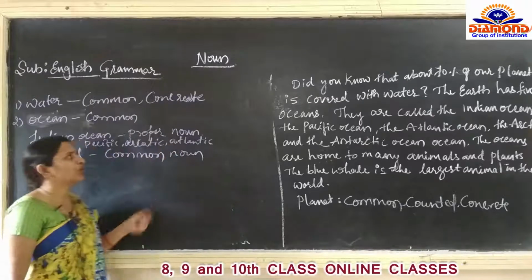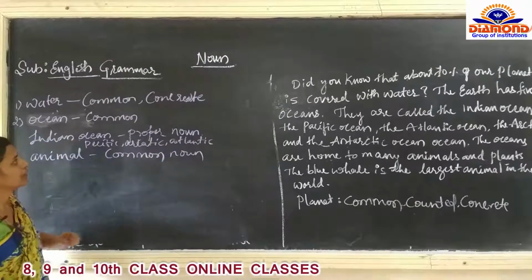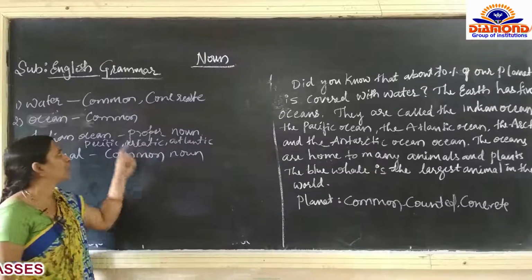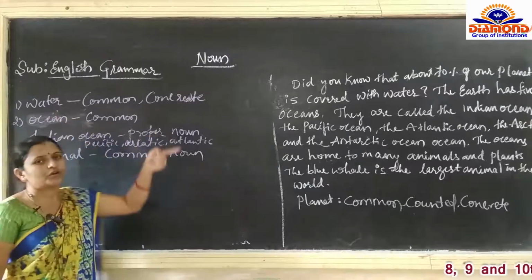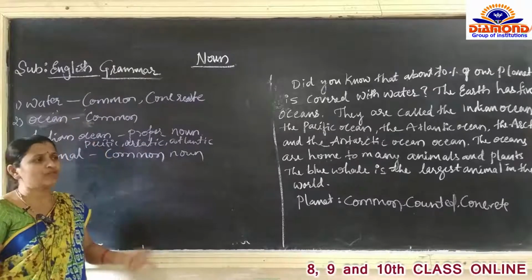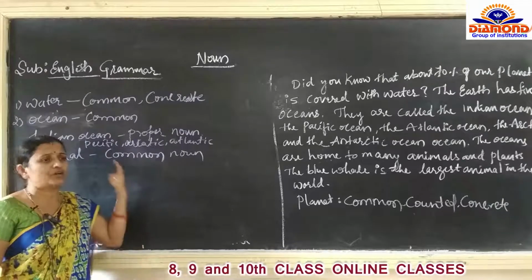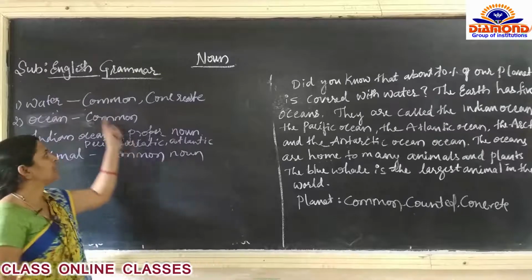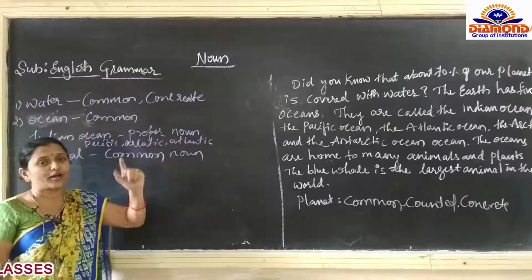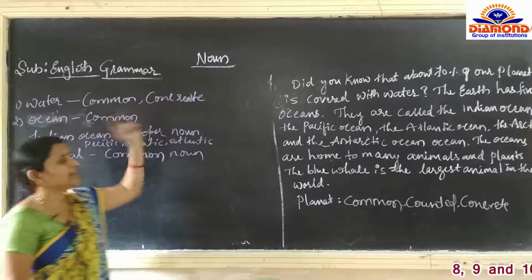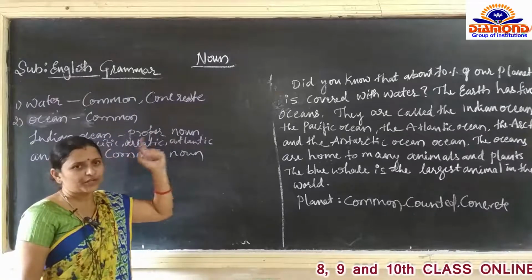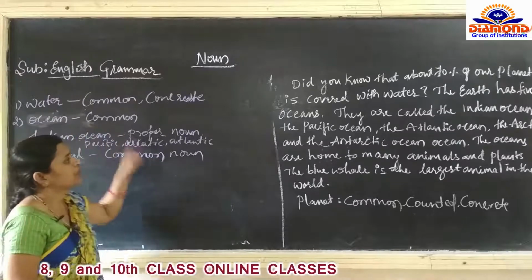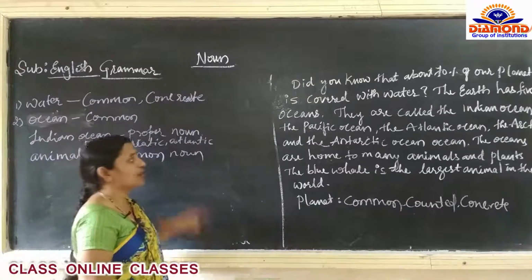So water is also a name. Can water be counted? No. Water cannot be counted. It may be river water, or well water, or bore water. For every water, the common name given is water. So water is going to be called a common noun. And it is a concrete noun also. Concrete noun means which can be touched and tasted. Then after that, the earth has 5 oceans.